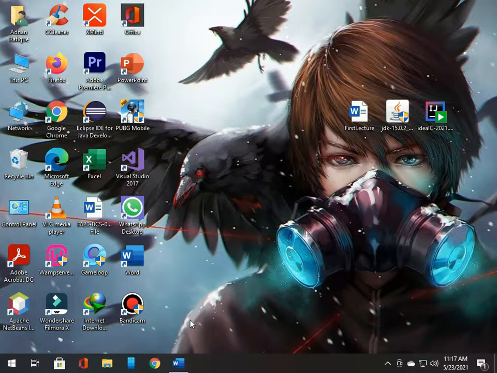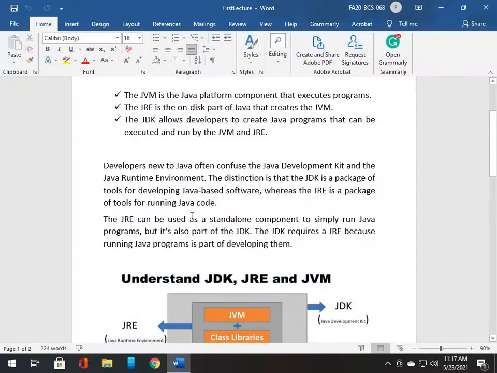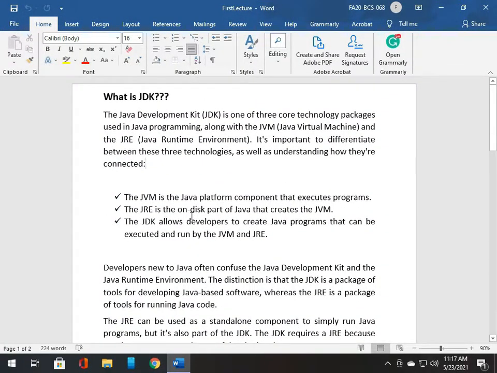So what is a JDK? JDK is an abbreviation of Java Development Kit. It is one of the core technology packages used in Java programming along with JVM and JRE. We will discuss later on what is JVM and JRE. We can also say that JVM plus JRE is equal to JDK.